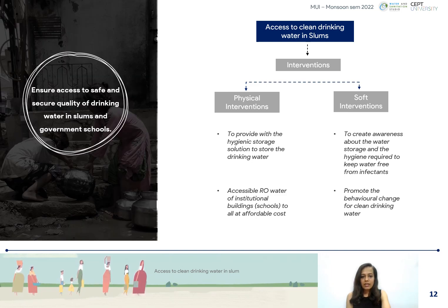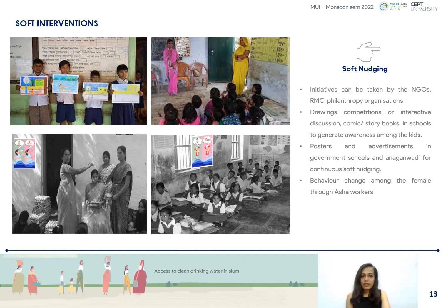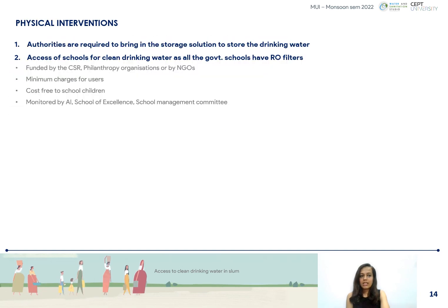For these issues, physical and soft interventions were considered to ensure clean and safe drinking water for slums and government schools. Under soft intervention, behavioral change can be implemented in the schools and Anganwadi through posters, advertisements, and street plays as a method of nudging, which can be funded by NGOs and philanthropy organizations. The case study suggested that these activities need to be conducted over a longer duration, approximately 10 years, to bring behavior change in citizens.